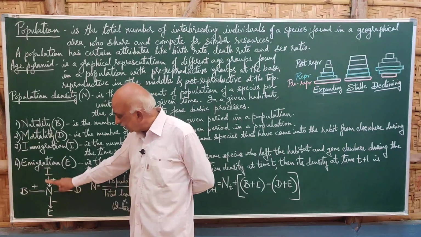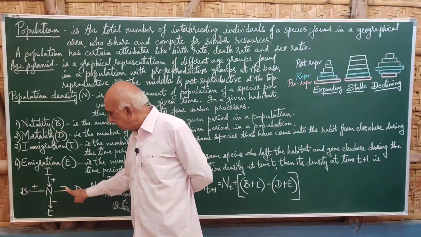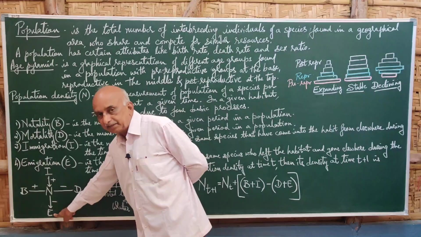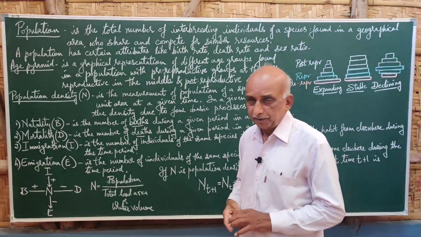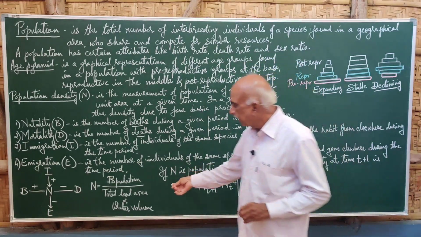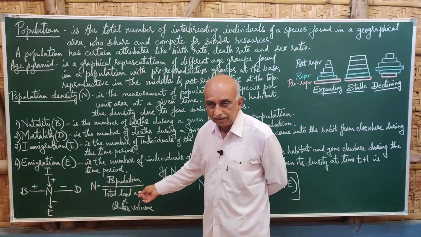So immigration and natality add to the population density, while mortality and emigration decrease the population density.